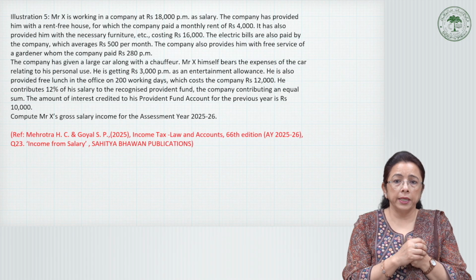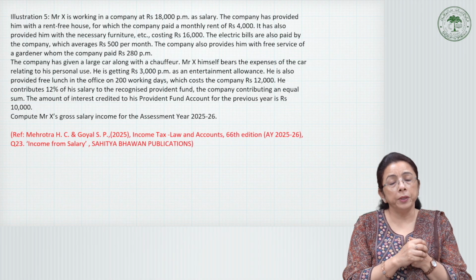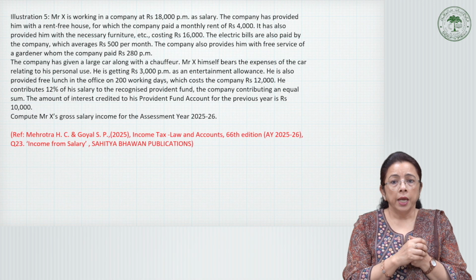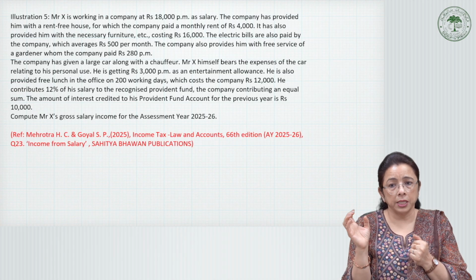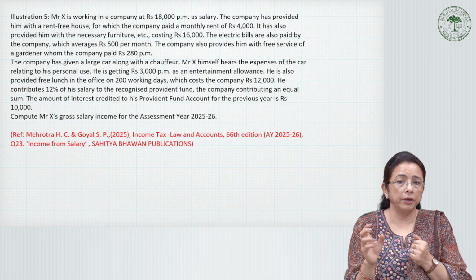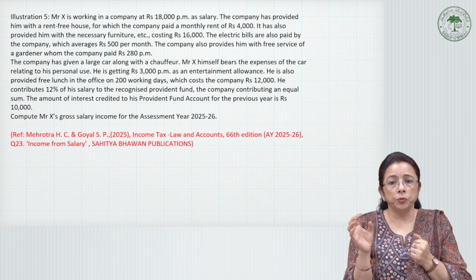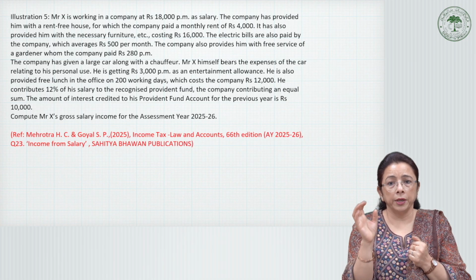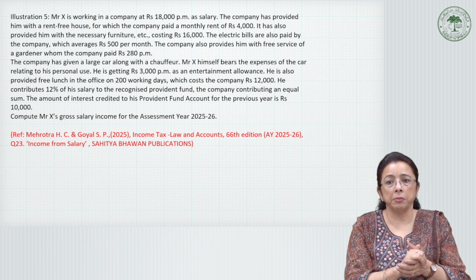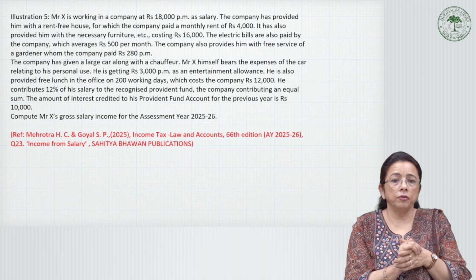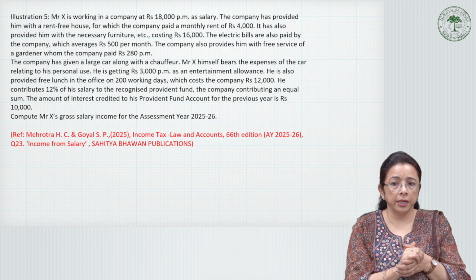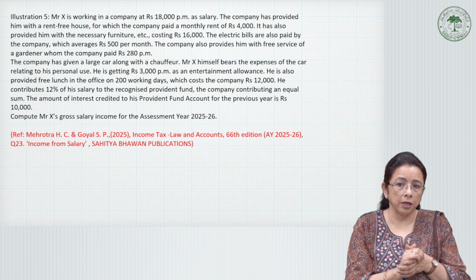He is getting rupees 3,000 per month as an entertainment allowance. He is also provided with the free lunch in the office on 200 working days, which costs the company rupees 12,000. He contributes 12% of his salary to the recognized provident fund, the company contributing an equal sum. So that means whatever he is contributing, the company is also contributing the same amount. The amount of interest credited to his provident fund account for the previous year is rupees 10,000.